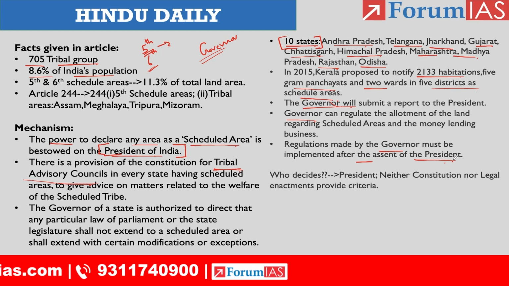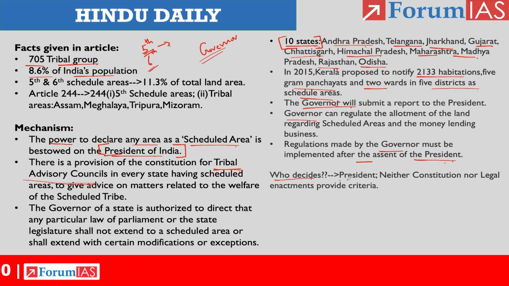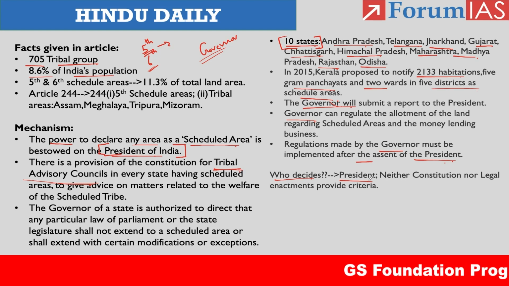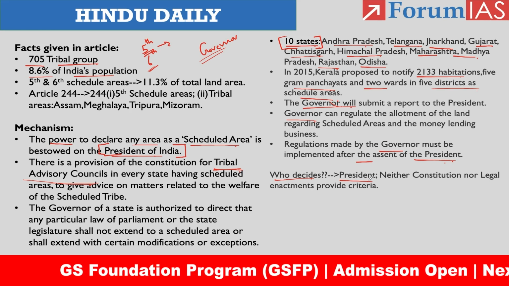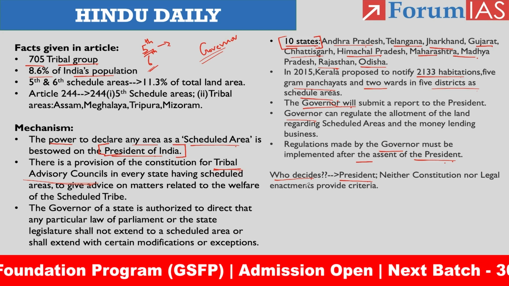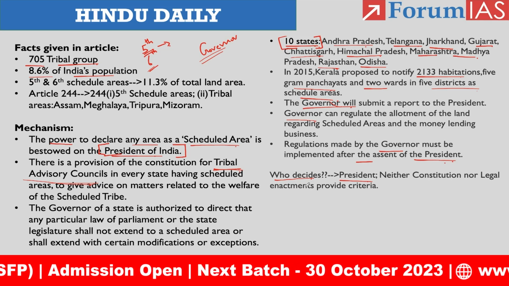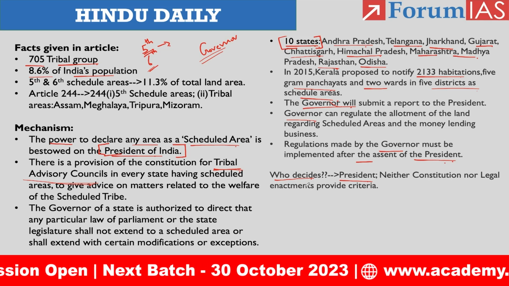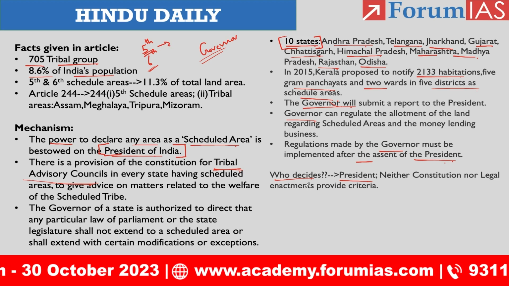Okay. And we have a question: who decides the scheduled areas? It is the president, right? And we don't have any criteria in the constitution or in any legal enactments. The criteria the president has been using follows from the Dhebar Commission recommendations, right? So these are the portions constituting the first half of the article. All these facts are provided in the Lakshmikanth book itself, and you can also see the same facts in D.D. Basu, okay?